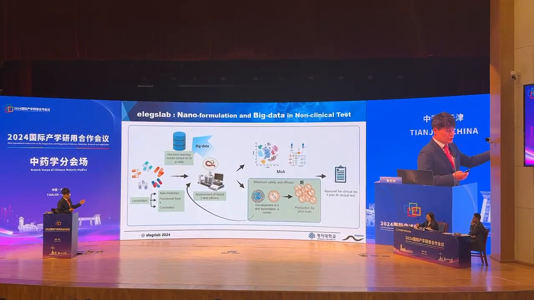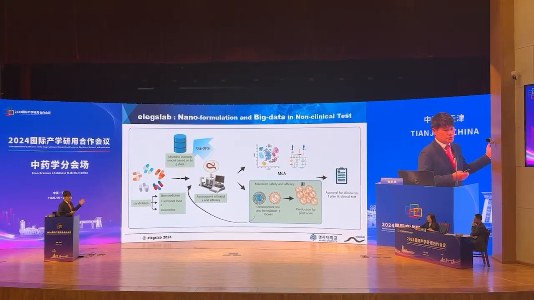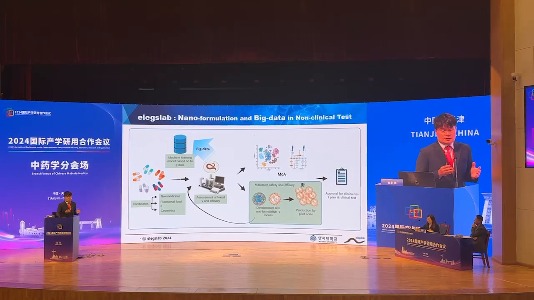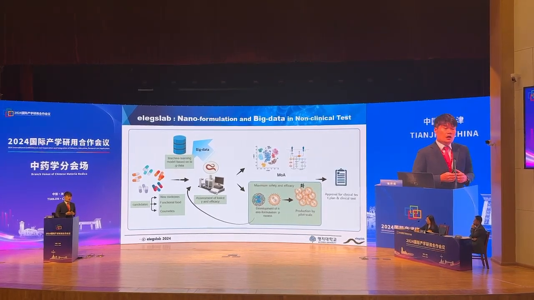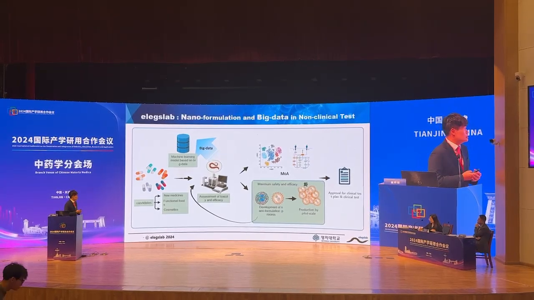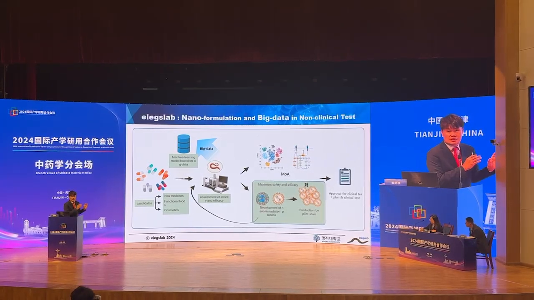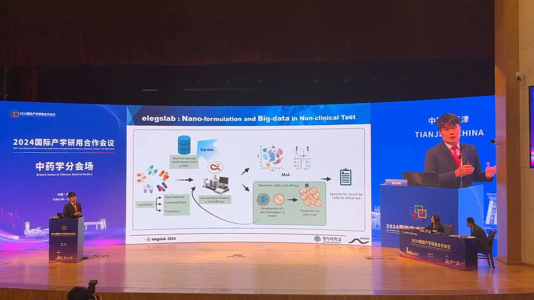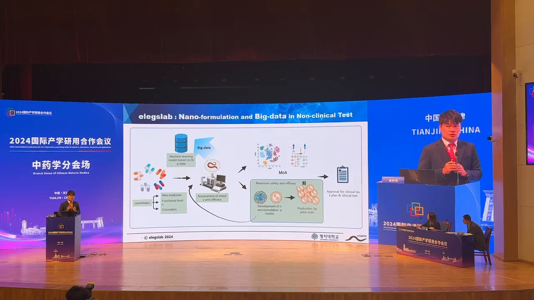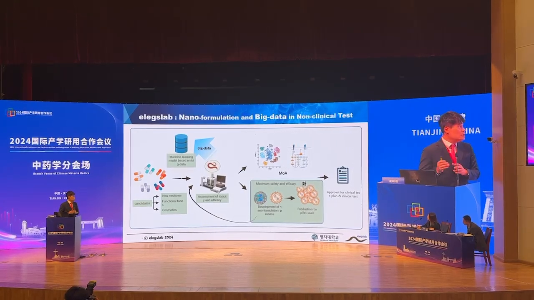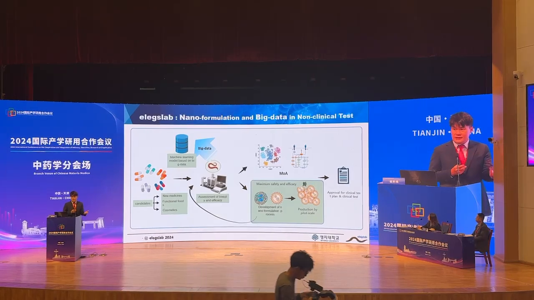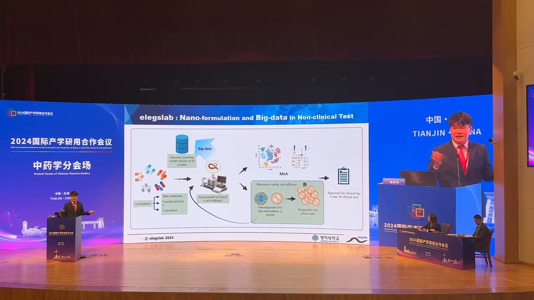So you just put your candidate in our C. elegans system. So this C. elegans is a model organism to demonstrate how we can develop or discover novel drugs. And then this small organism can generate big data. And this big data can be applied to many kinds of artificial intelligence AI platforms. And so we can determine, or evaluate, or predict the result for your candidate.